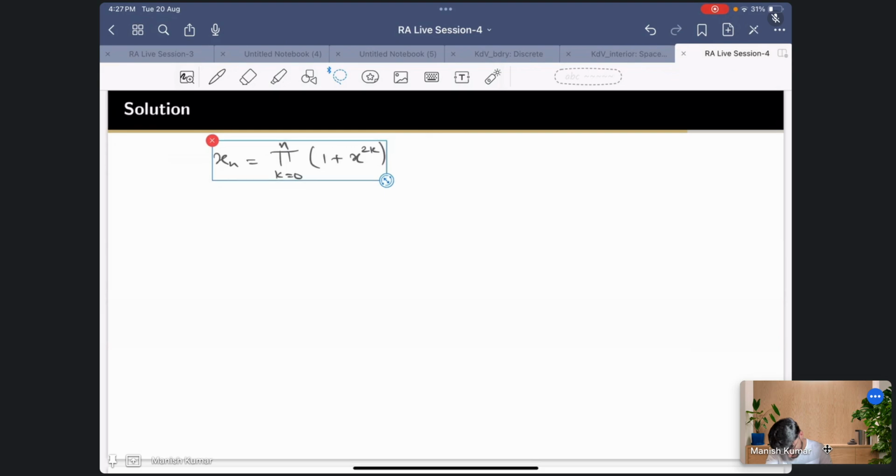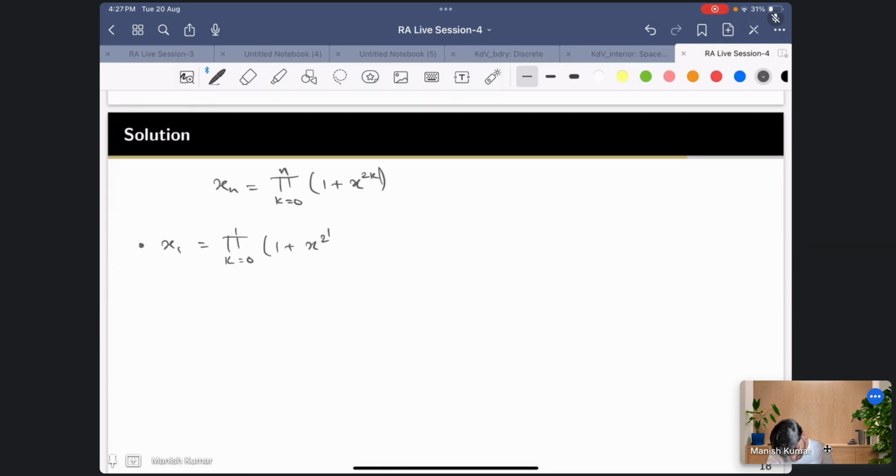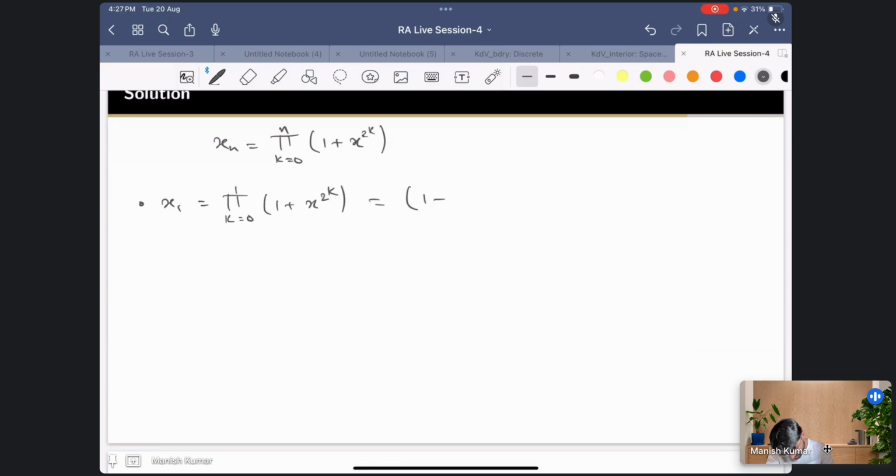So my x1 is the product for k equal to 0 to 1 of 1 plus x raised to the power, is it 2k or 2 raised to the power k? Sorry, 2 raised to the power k. So x raised to the power 2 to the k would be x and x square, so x1 is (1 plus x)(1 plus x square).